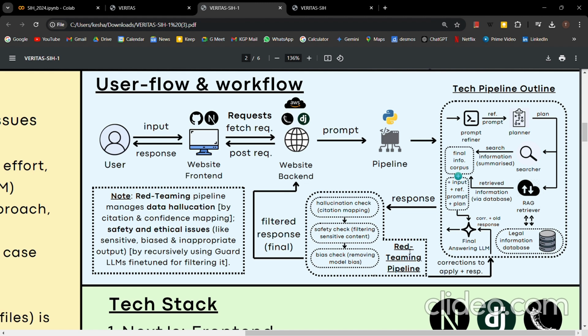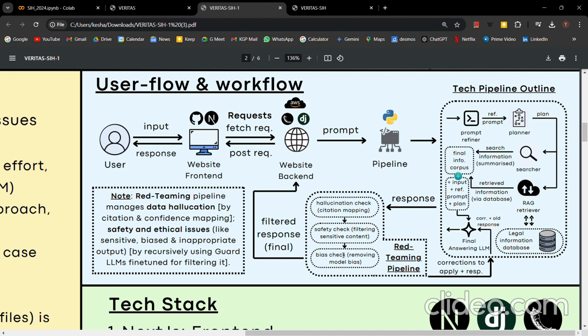A red teaming pipeline is basically what takes the raw output from the LLM and checks it for hallucination or random information generation. It checks it for safety or sensitivity or inappropriate responses. It also checks it for bias, right? Bias means that a model may be favoring one party over the other just because of trends in its training data, which in actuality might not mean that one party is better, but the model will still favor it because of biases in its training data.